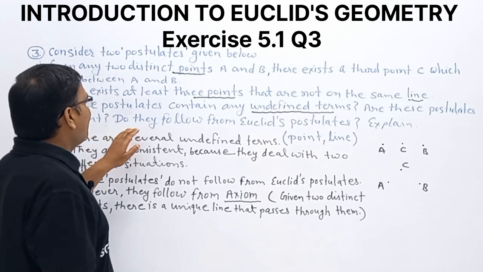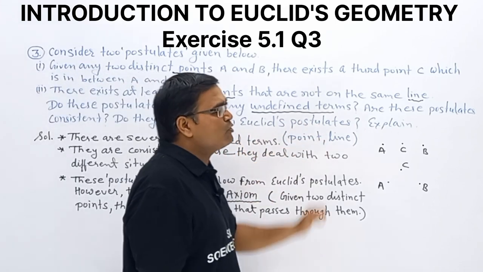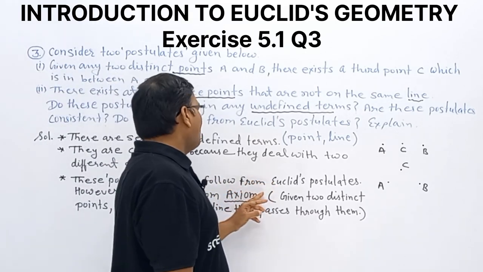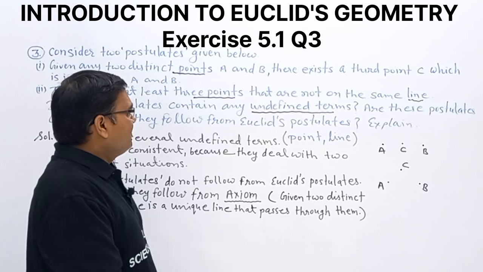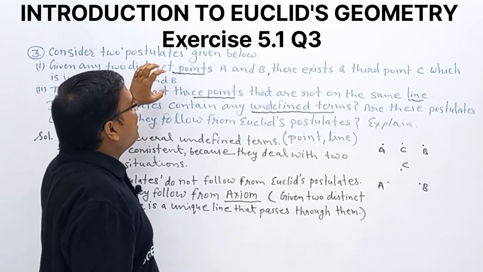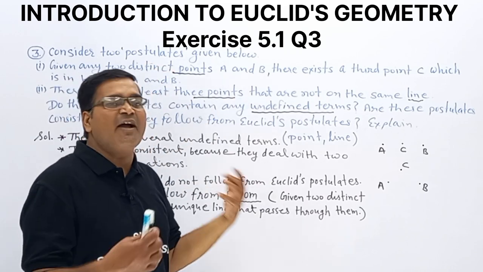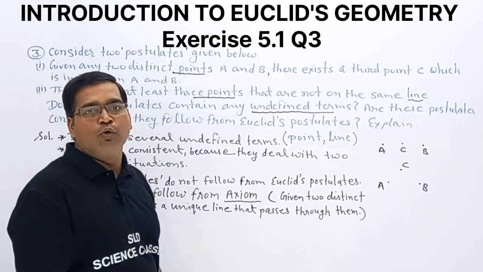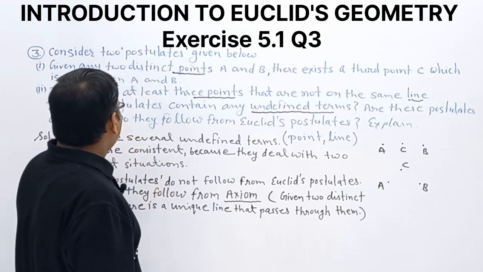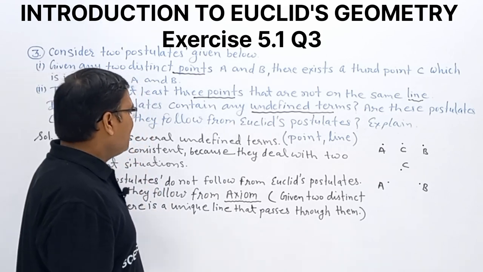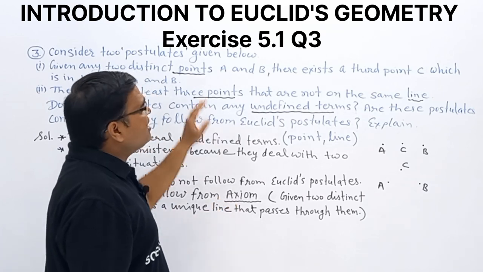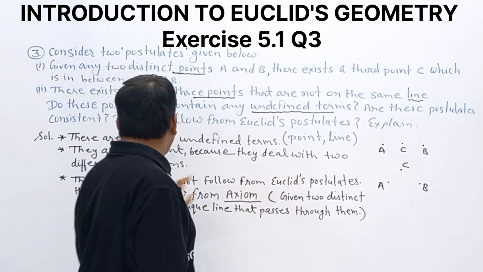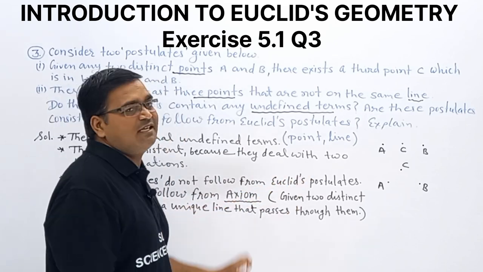Clear? Now the next and last one. Do they follow from Euclid's postulates? No. These postulates do not follow from Euclid's postulates. We studied 5 Euclid's postulates in our syllabus, and we do not have these two among them. But we studied axioms, and these postulates follow from an axiom.